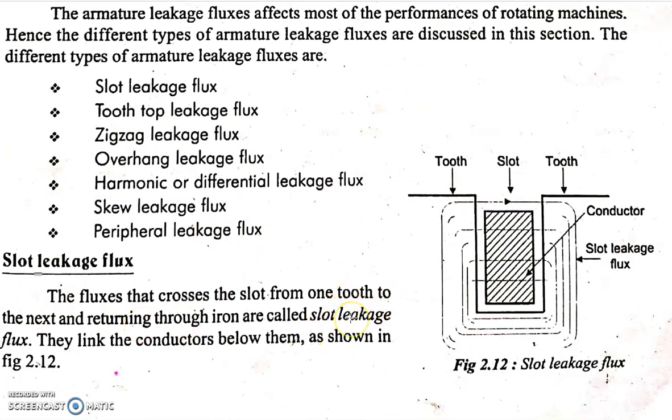The slot leakage flux is the flux that crosses from one tooth to another tooth through the slot, and then returns through the iron. So the flux returning through this iron path is called slot leakage flux.